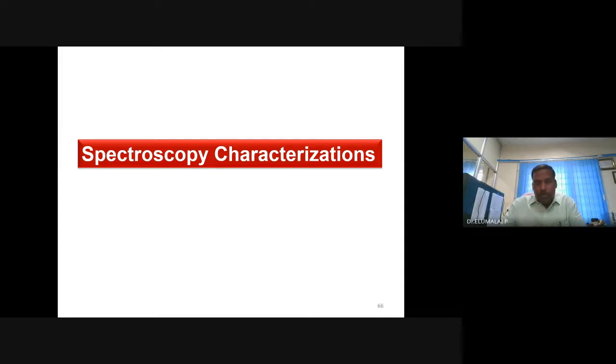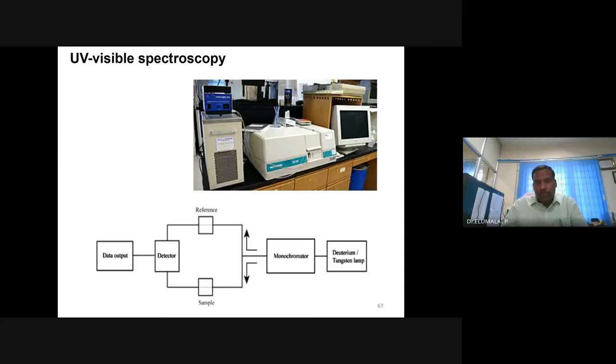Then we'll move to spectroscopic characterization. I told you the other day there are several spectroscopic techniques. They can also provide the structure or features of the material or molecule. So here is another popular spectroscopic technique, simple and popular: UV visible spectroscopy. It is absorption spectroscopy, simply known as UV visible.